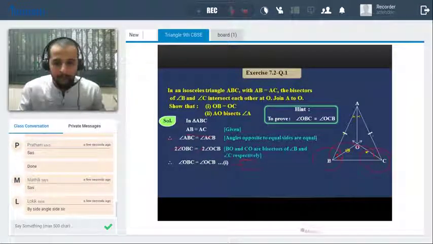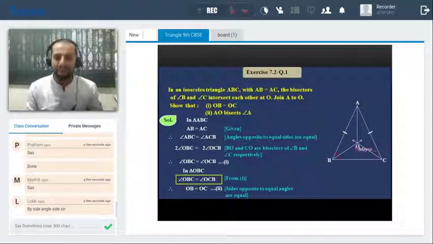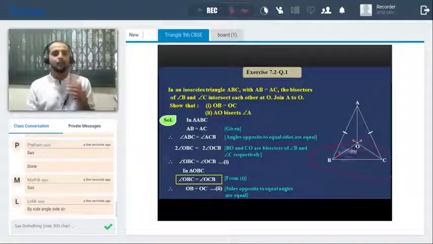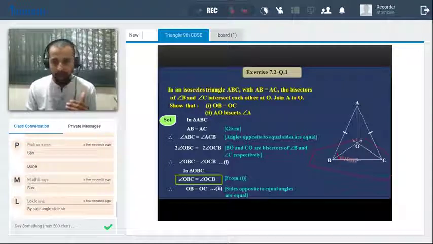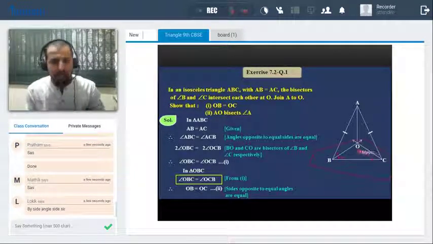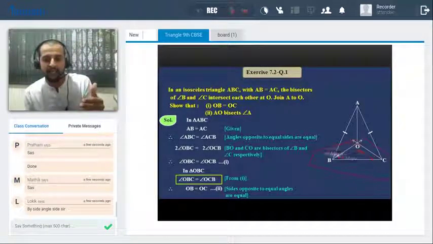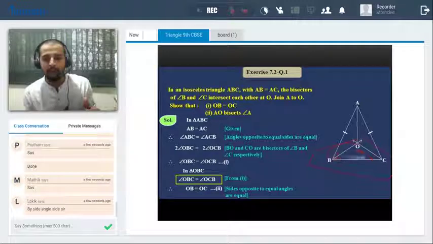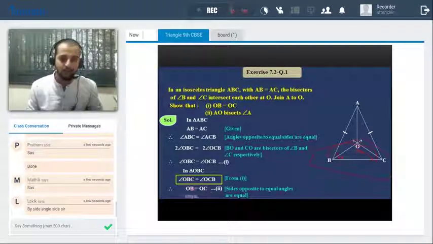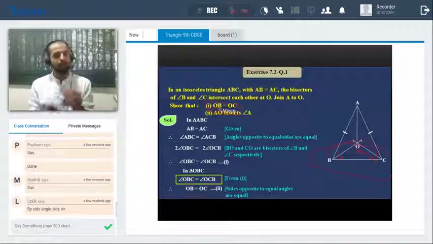Any doubt till here? Okay, so now consider the triangle OBC. These two angles are already given equal, or we have proved equal. So can I say their opposite sides are congruent? For the angle C, the opposite side is OB, and for the angle B, the opposite side is OC. So both sides are congruent. Yes, OB is congruent to OC. That means the first part, OB is equal to OC, we got.